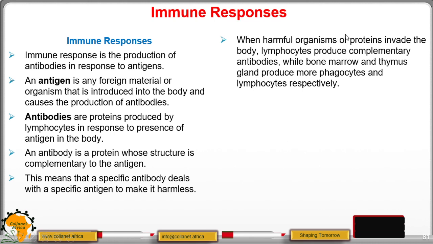When harmful organisms or proteins invade the body, the lymphocytes produce complementary or corresponding antibodies, while the bone marrow will produce the phagocytes. The thymus gland will produce the lymphocytes. All these are just types of white blood cells that prepare the body or defend the body against infection.